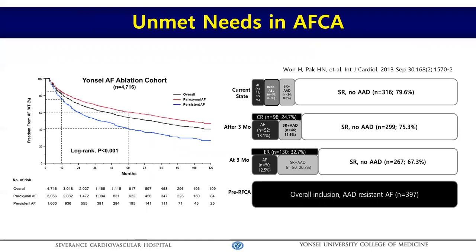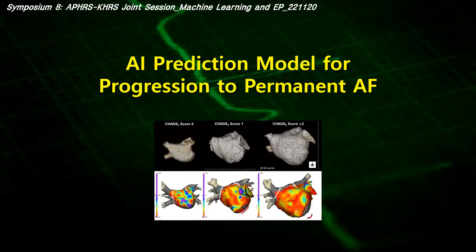However, most recurrent patients were relatively well controlled by antiarrhythmic drug or repeat procedure. In this study, the proportion of eventually failed rhythm control patients after catheter ablation was 3 to 8%. So I guess we could improve the outcome of rhythm control by excluding those patients who failed rhythm control. Then, can AI predict poor responders who will progress to permanent AFib after ablation?